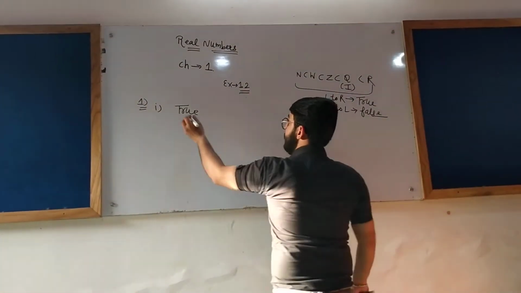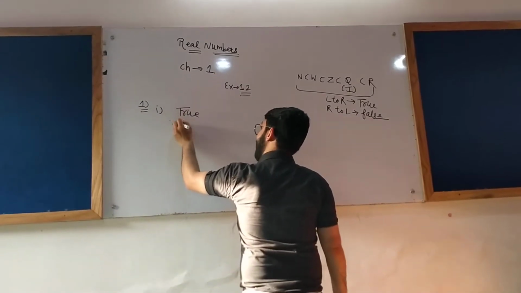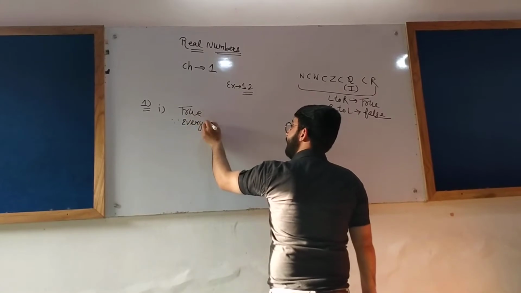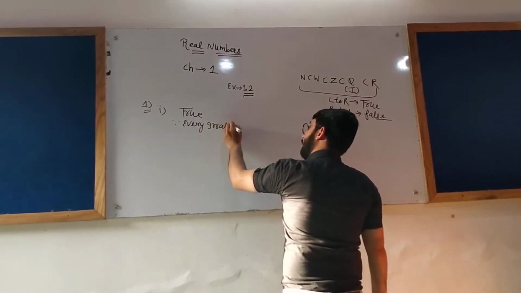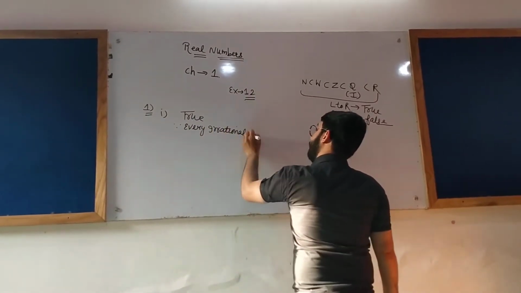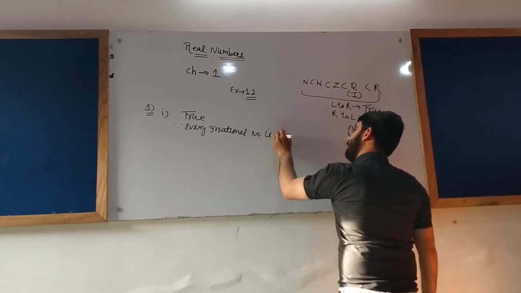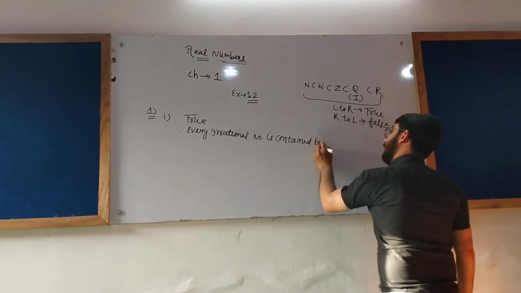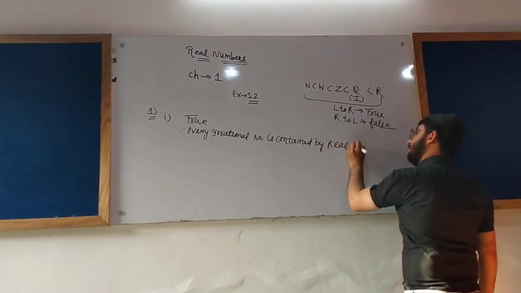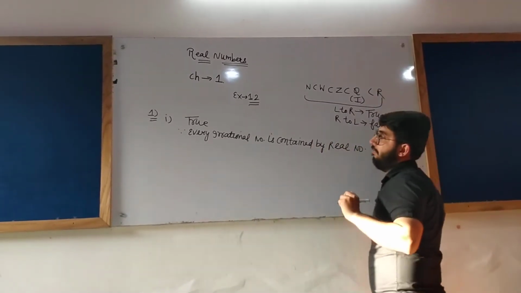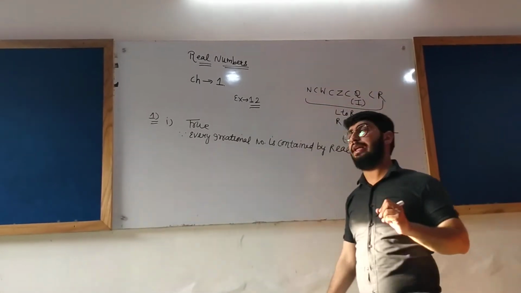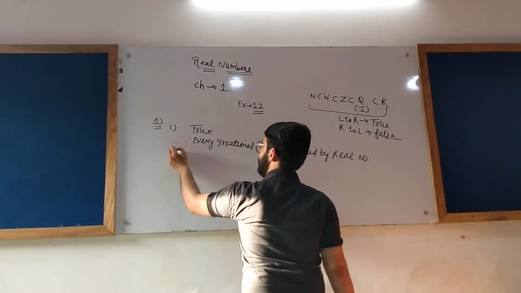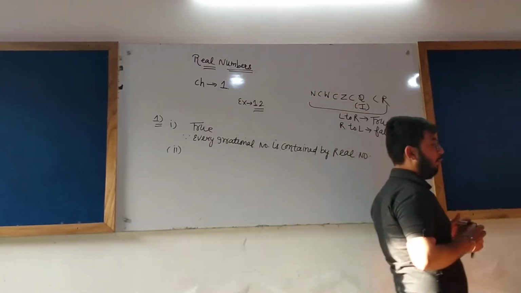Why is it true? Because every irrational number is contained by real numbers. That's why it is true. Now let us proceed towards part 2 of the first question.